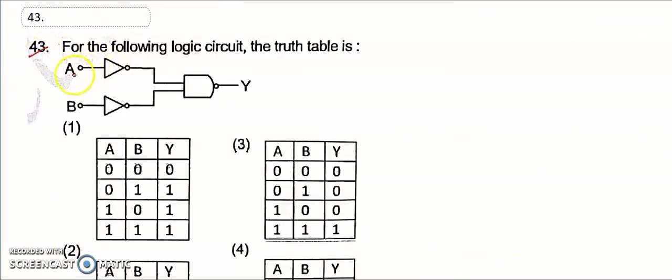Question number 43. This is a NOT gate, so A becomes A bar, and B becomes B bar. So what about this gate?